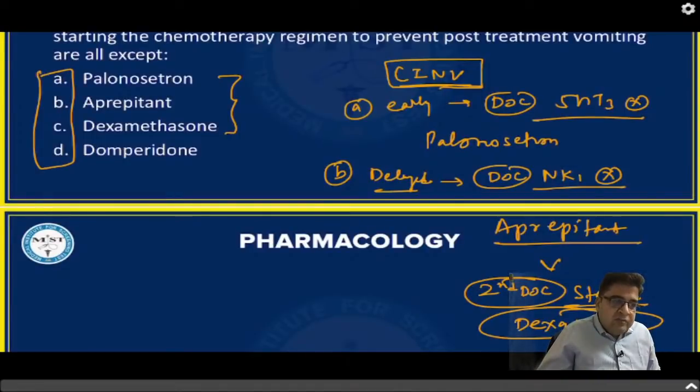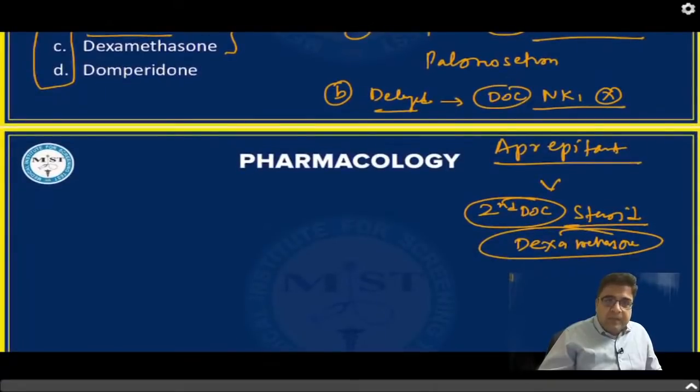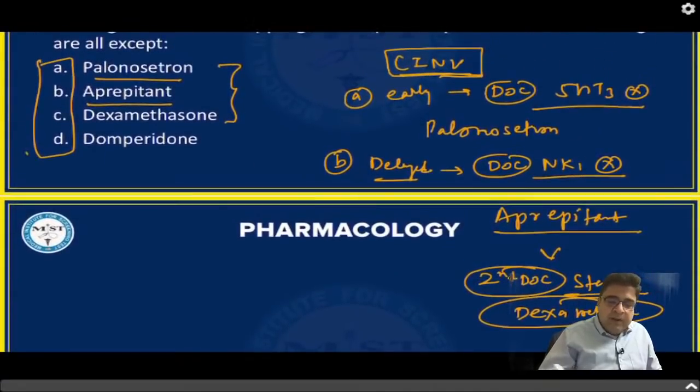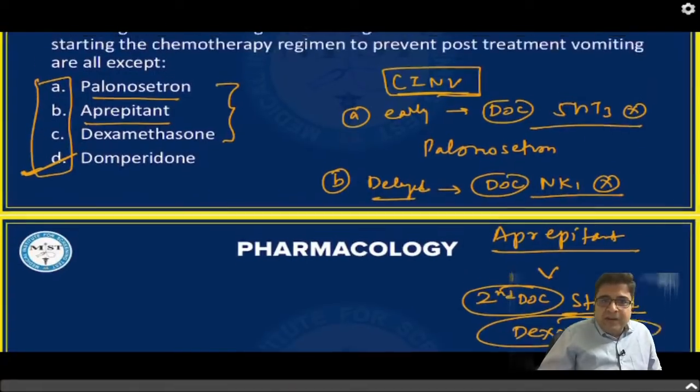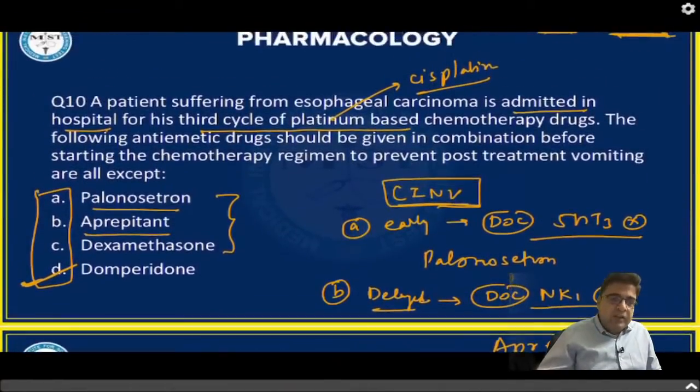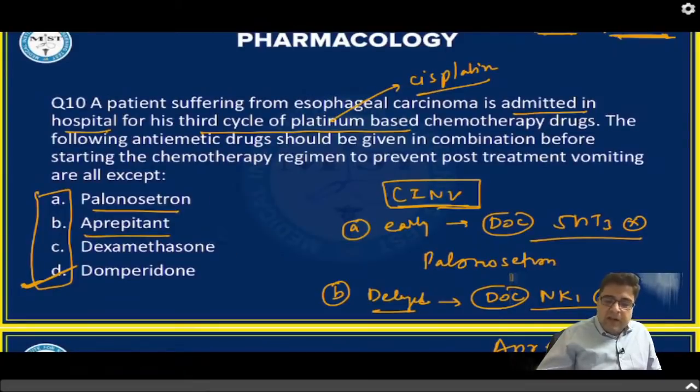palonosetron, which belongs to the ondansetron group. So nowadays we are using palonosetron. Aprepitant is a substance P inhibitor or neurokinin 1 blocker. It's a drug of choice for delayed vomiting. And we can also use steroids. So in this question, the best answer is domperidone. Domperidone is a very weak antiemetic medicine. This medicine cannot control the vomiting caused by cisplatin. The rest of the medicines are typically meant for chemotherapy induced vomiting. So the best answer here is domperidone.